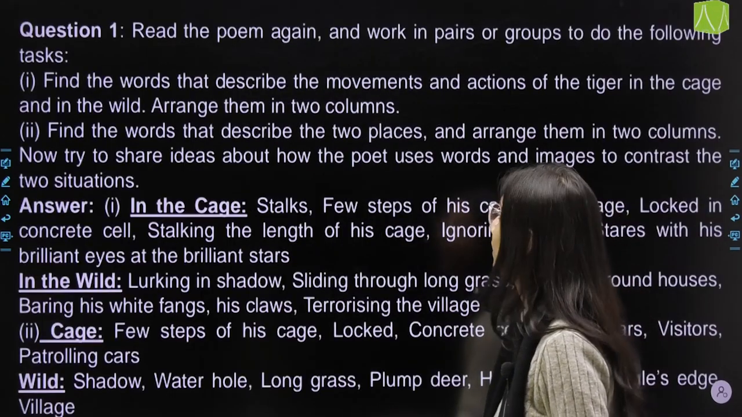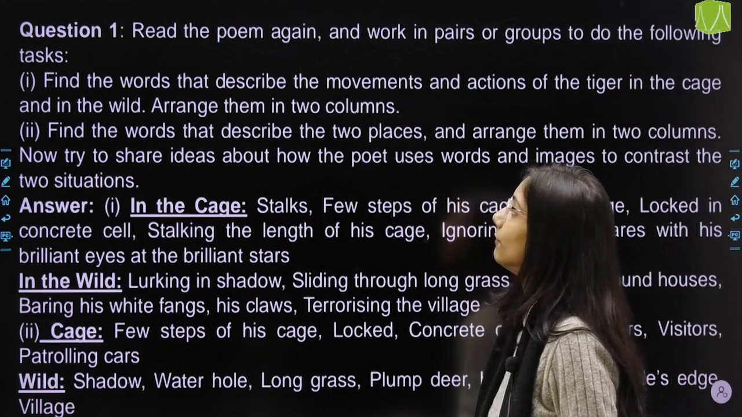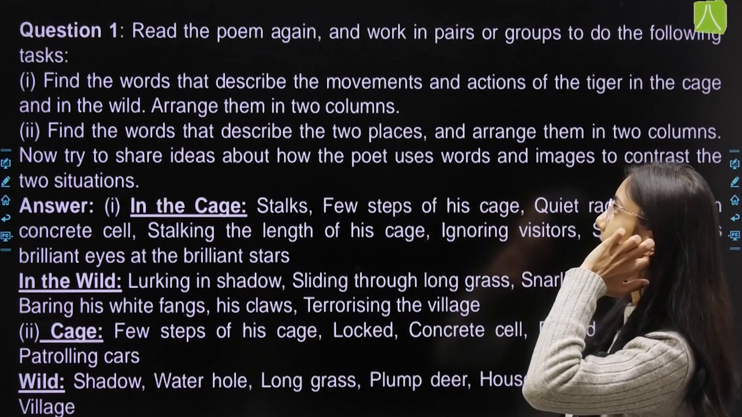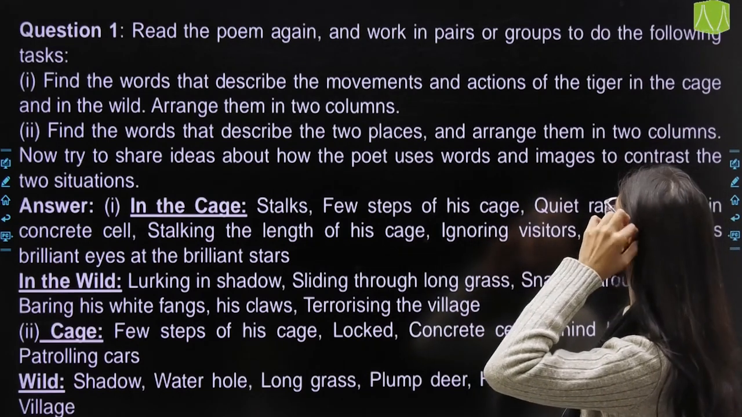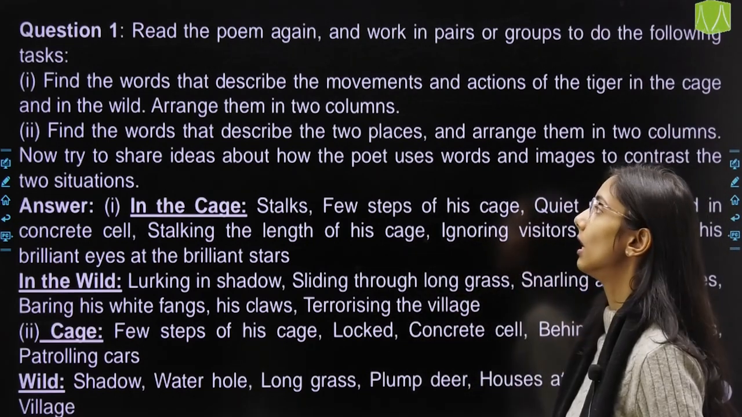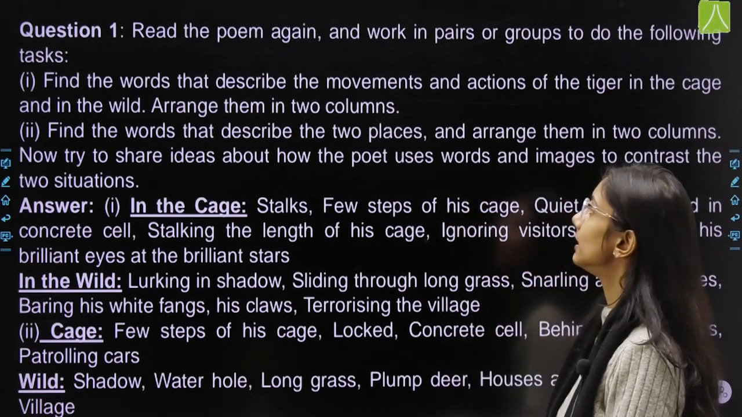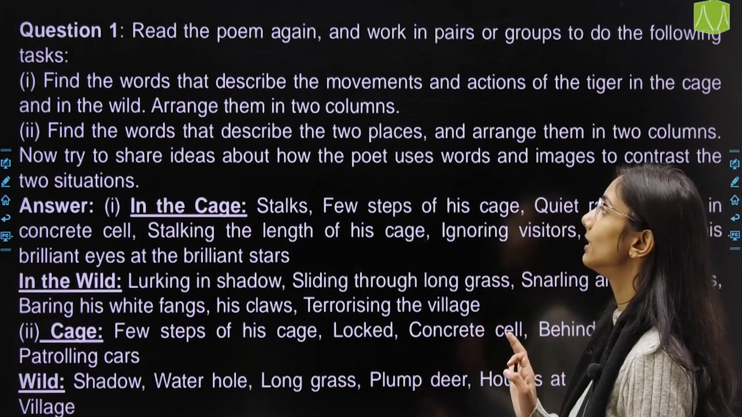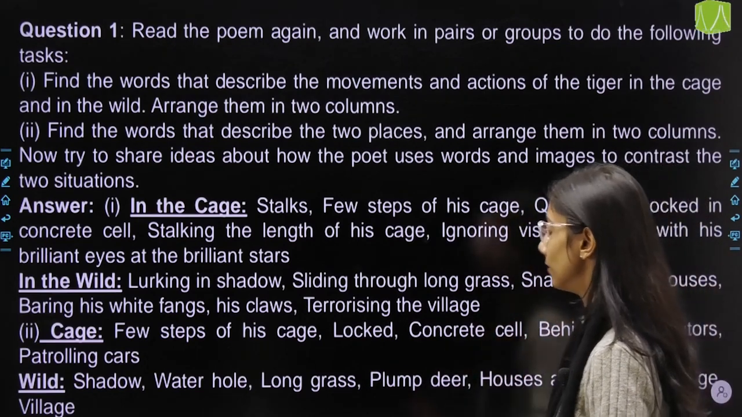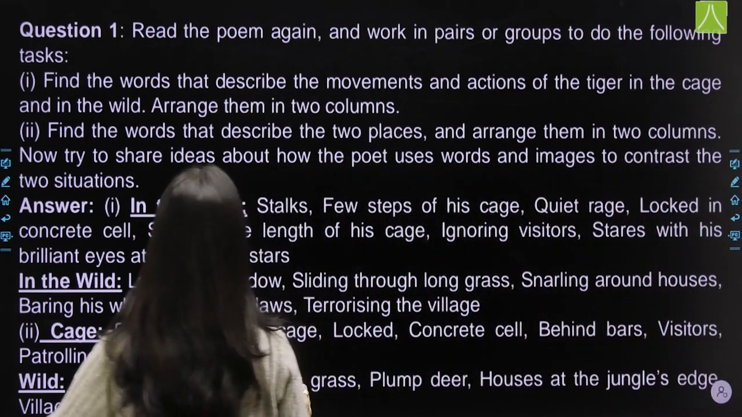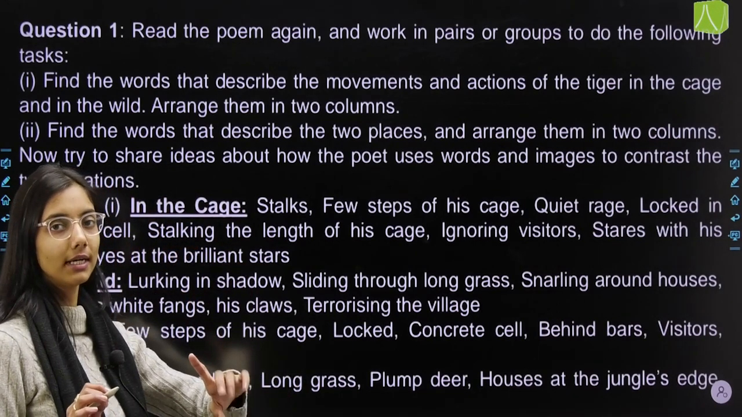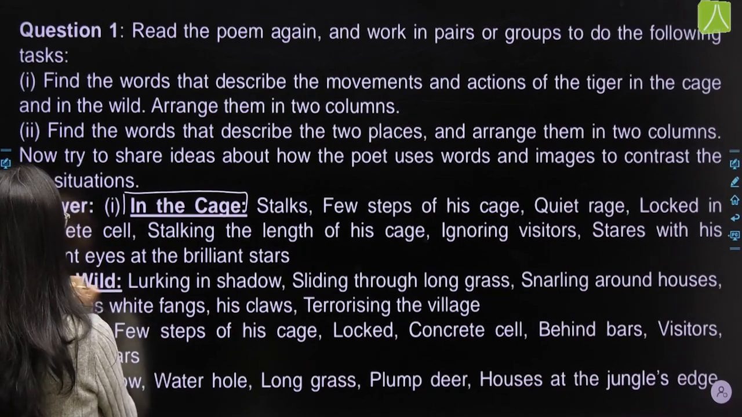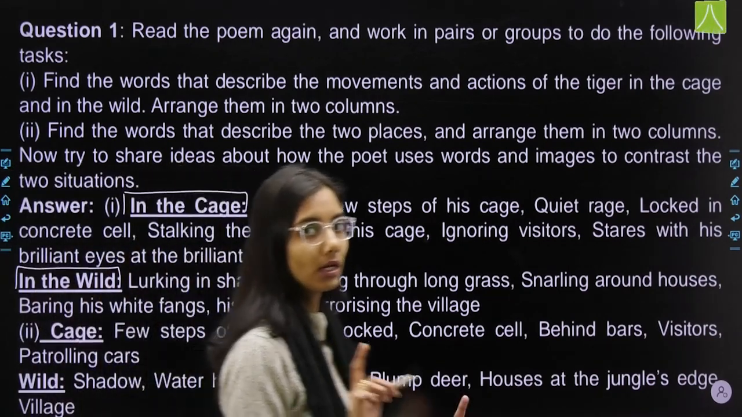Then let's look at the question answers, the NCERT solutions. Let's do that also. Question number 1 is: read the poem again and work in pairs or groups to do the following tasks. Now find the words that describe the movements and actions of the tiger in the cage and in the wild. Arrange them in the 2 columns. Now see, what we have to do is show the movement and action of the tiger in the cage and in the jungle, and describe both separately.